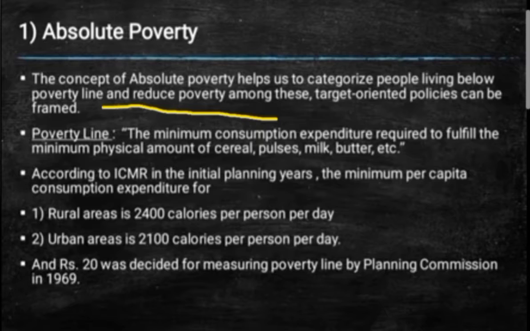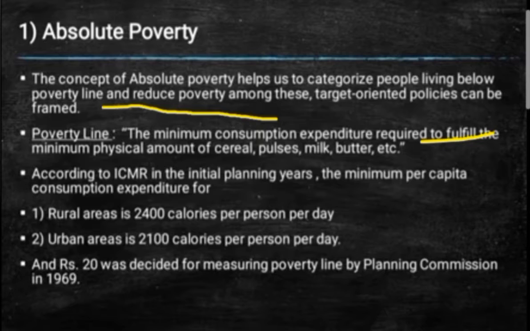Under this, there are three professors who have determined the measures according to absolute poverty, so we'll discuss that also. Now you can see the poverty line definition over here: the minimum consumption expenditure required to fulfill the minimum physical amount of cereals, pulses, milk, butter, etc. That is what a poverty line is.